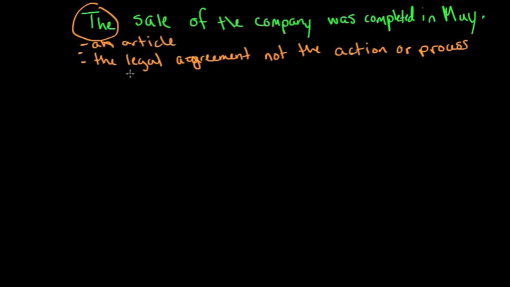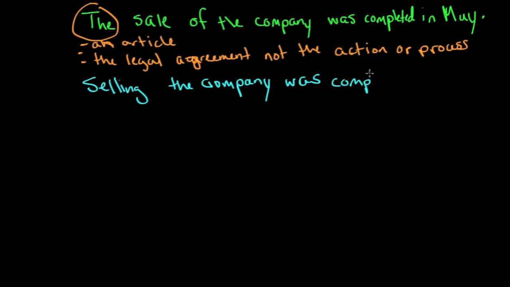Let's take a look at when we would use selling. Selling the company was complicated. So take a look. We don't have an article.